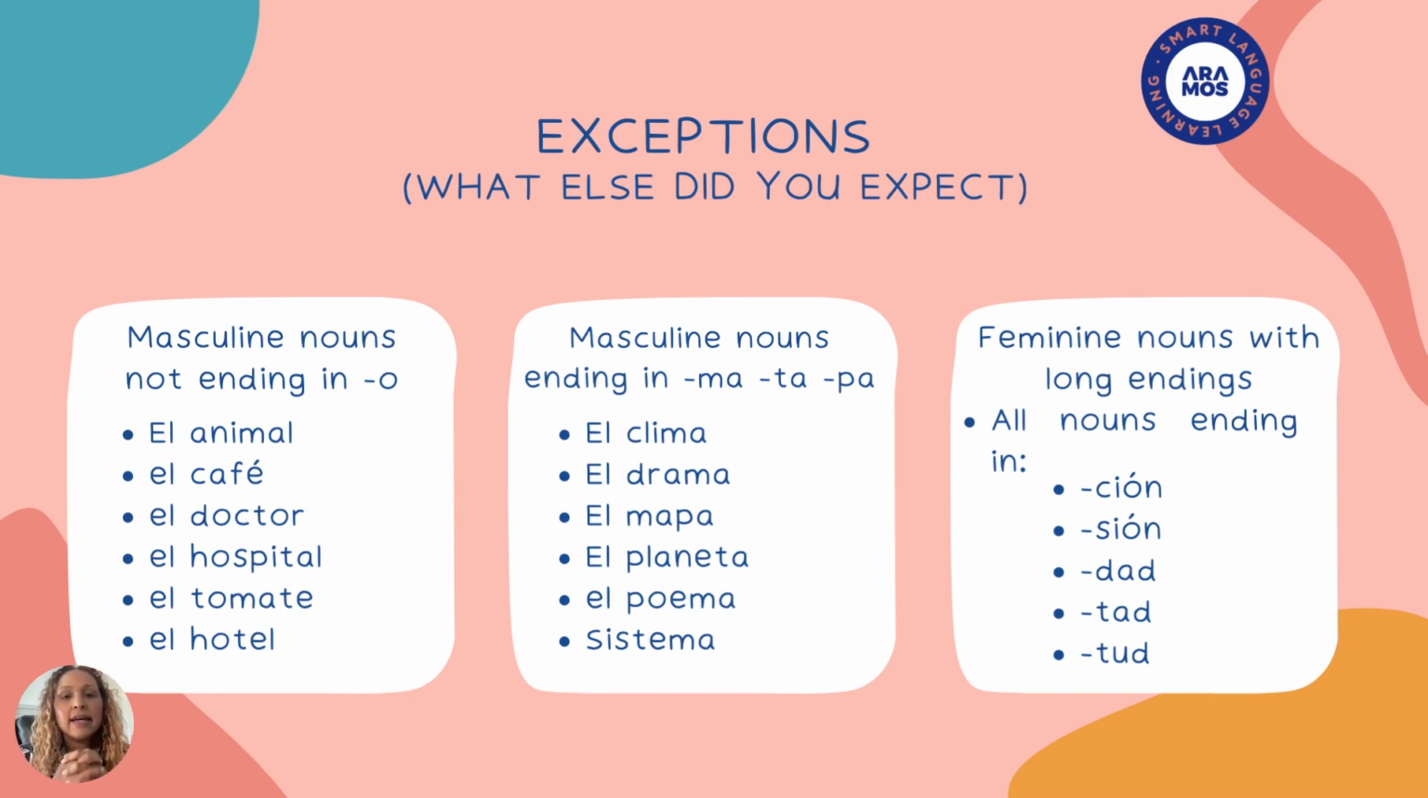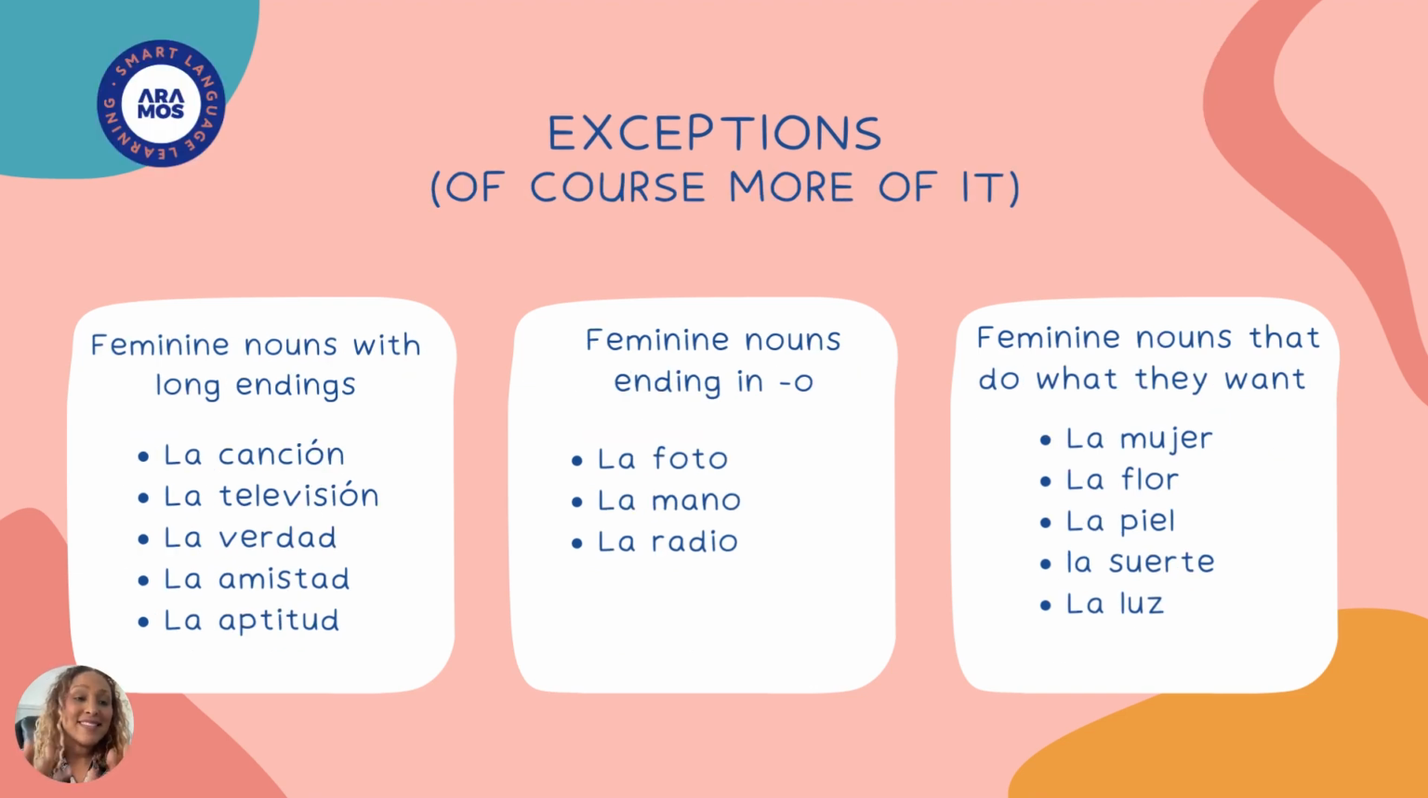So then we have the exceptions for the feminine nouns, what I like to call long endings. And all nouns that end in sion with a C, sion with an S, dad, tad with a T, tud are feminine. And canción, televisión, la verdad, amistad. Again, these are non-tangible things. And feminine nouns ending in O, like foto, mano, radio. And then there are feminine nouns that do what they want, like la mujer, la piel, la suerte, la luz.